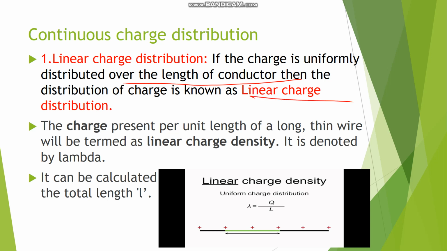So if we see the charge density of that linear wire, we can define it as the charge present per unit length of the conductor, and it is denoted by lambda. If we find out the unit of charge density lambda, we will get the SI unit coulomb per meter, as the unit of charge is coulomb and the unit of length of wire is meter. So the SI unit of linear charge density is coulomb per meter.